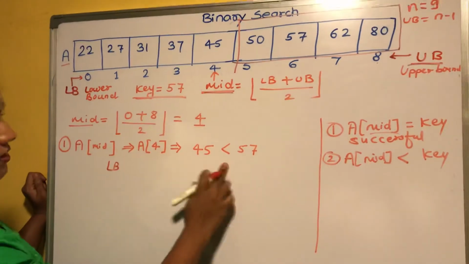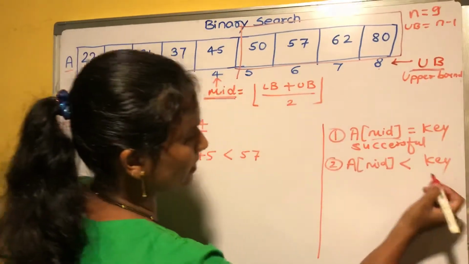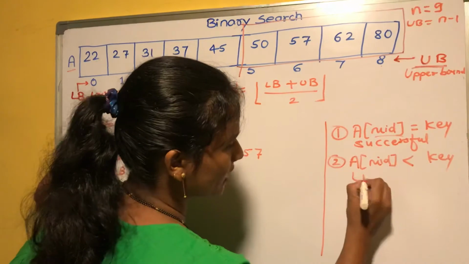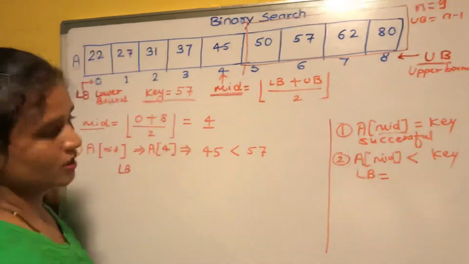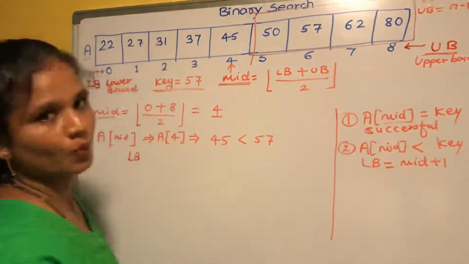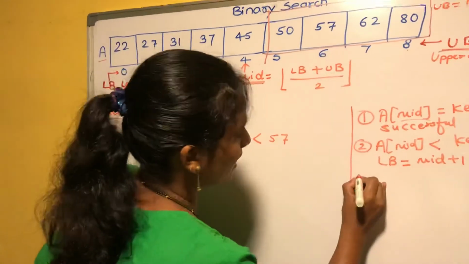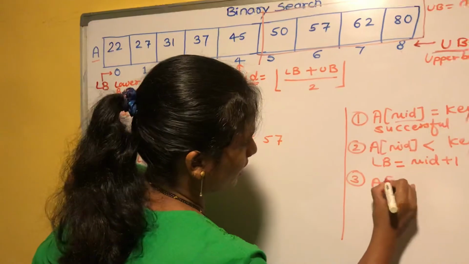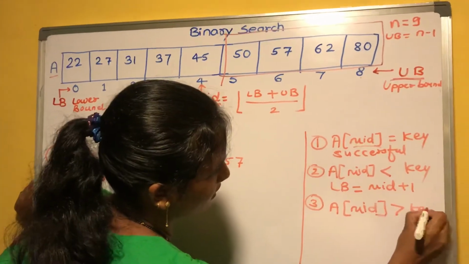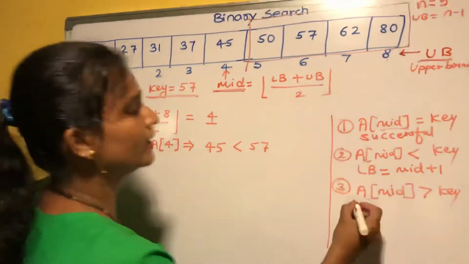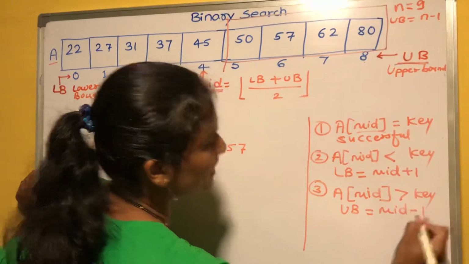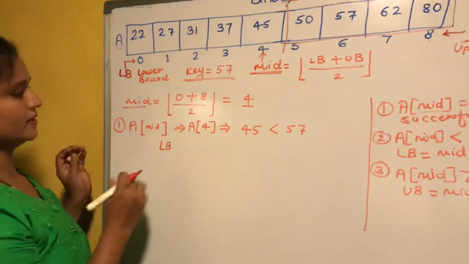In that case the key element should be present after A of mid, so we have to change your LB. LB equals, there is a formula, mid plus 1. And there is another case: A of mid can be greater than key. If such a case occurs, then you have to change UB, and the value of UB is mid minus 1.